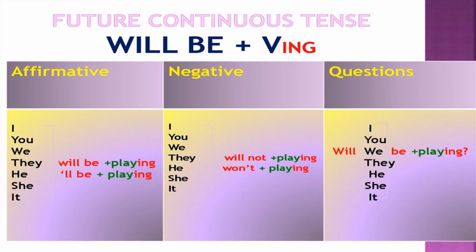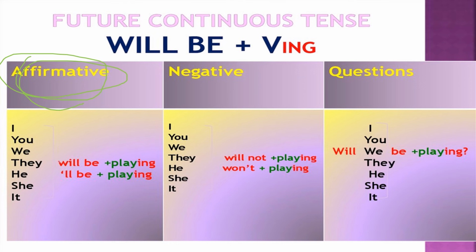Now let's see the construction of future continuous tense again. Affirmative means होता है positive. Okay, positive sentences के लिए हमने देखेंगे I first person, you is the second person, we is the plural of the first person, third person. ठीक है, ये सबके साथ में हमने यूज करेंगे will be and ing form of the verb. Will be plus ये short form है I'll.